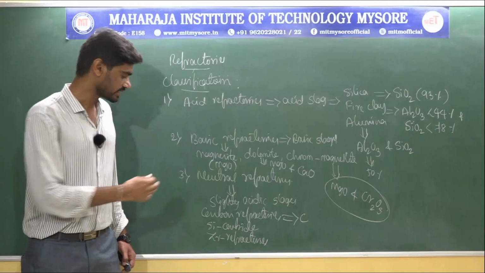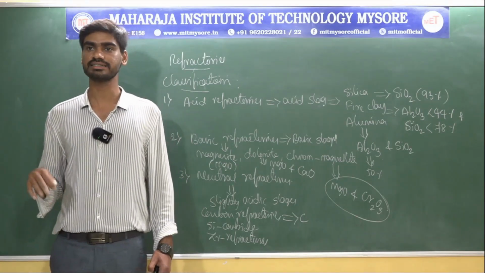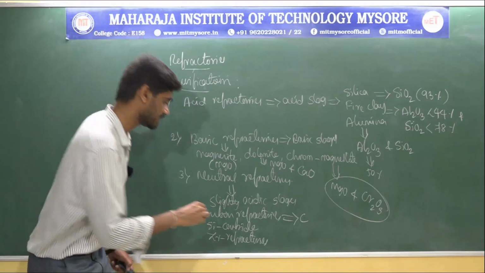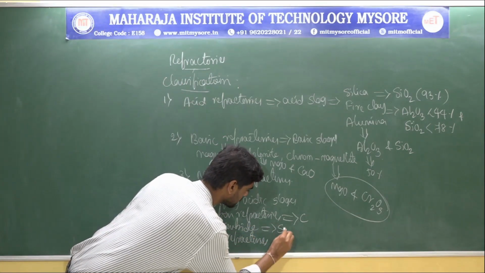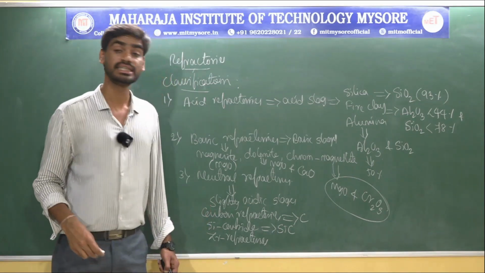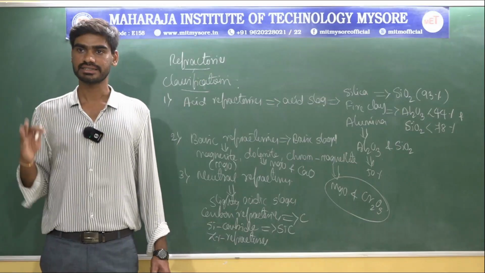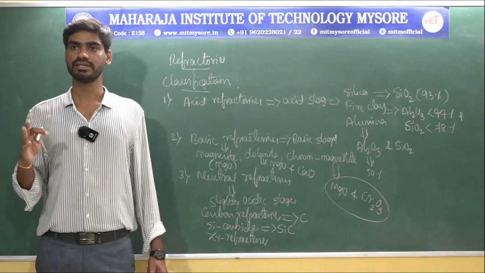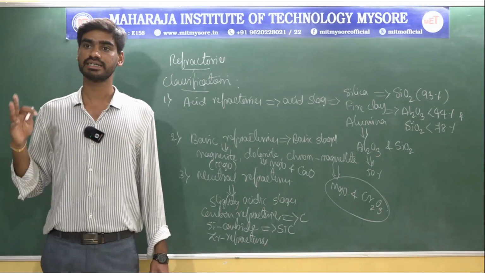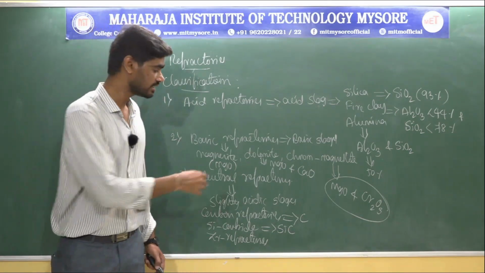When it comes to the second one, silicon carbide refractories, this class of refractories is produced from silicon carbide, SiC. That's why they are referred to as silicon carbide refractories. The raw material is synthesized in a resistance type electric furnace at a temperature greater than 2500 degrees centigrade through the reaction of silica with carbon.